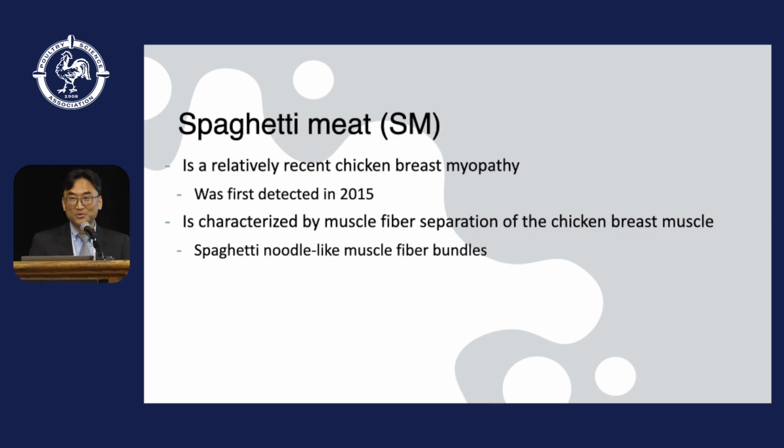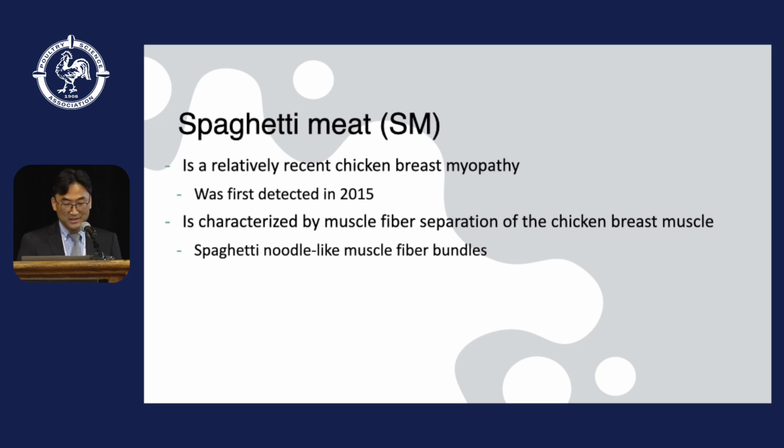Benham already talked about some of the woody breast and white striping, and I expected he would also describe some of the spaghetti meat already, but he didn't. So I'll briefly describe the spaghetti meat characteristics. Spaghetti meat is a relatively recent chicken breast myopathy, which was first detected in 2015.